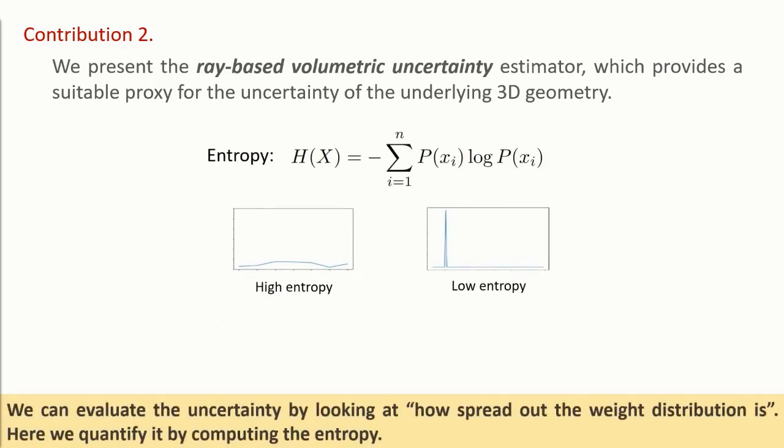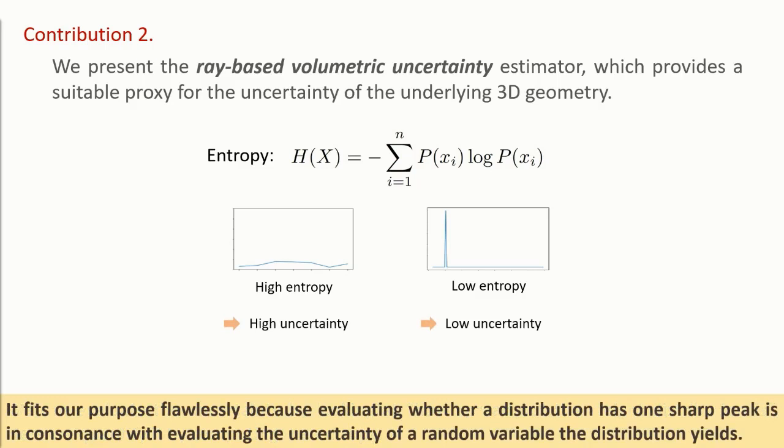We can evaluate the uncertainty by looking at how spread out the weight distribution is. Here we quantify it by computing the entropy. It fits our purpose flawlessly, because evaluating whether a distribution has one sharp peak is in consonance with evaluating the uncertainty of a random variable the distribution yields.